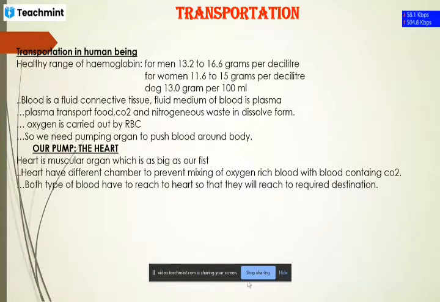What is the role of RBC in our body? Role of RBC. I have discussed it earlier, I think. Simply, its function is nothing but to carry the oxygen. I've already stated that oxygen is carried by the RBC.